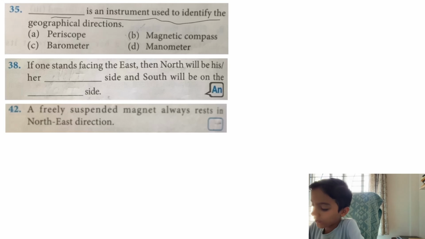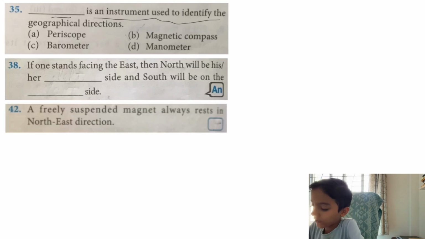And south will be on the dash side. Look, here I am facing east and this is south. And south is on my right side. So here this dash will be right. So this is the answer of this question.